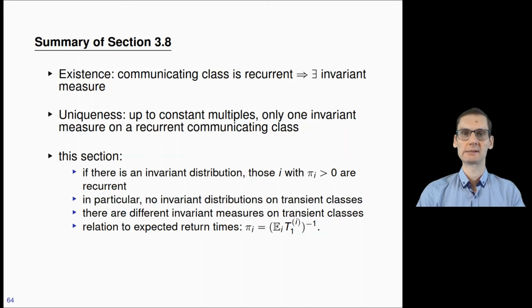And then we saw in an example that in transient classes there can be invariant measures, and they can be quite distinct, so they are not necessarily constant multiples of each other, contrary to the uniqueness theorem on recurrent communicating classes. And finally, we saw a relation between the invariant distribution, if it exists, and expected return times.